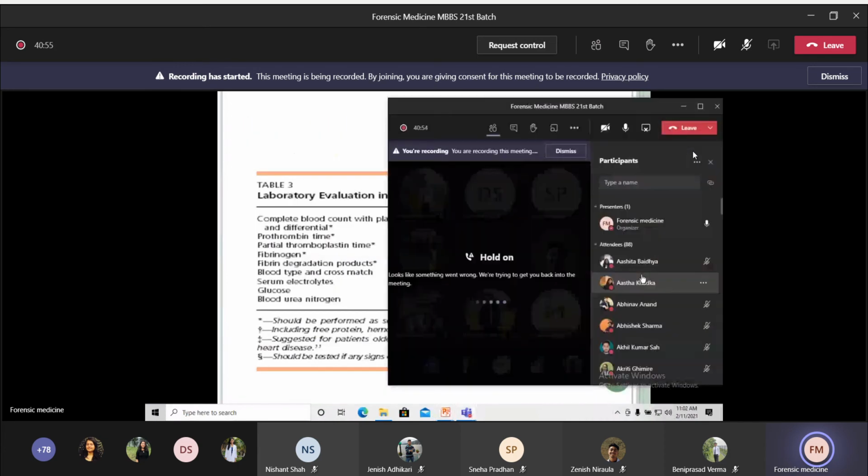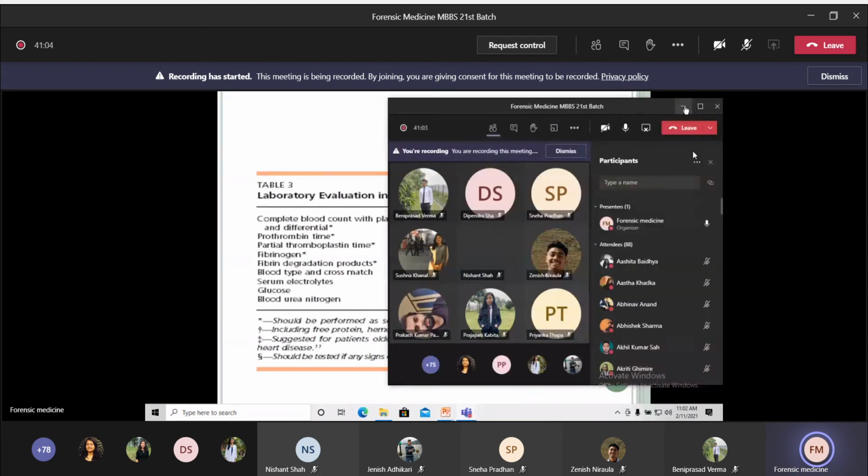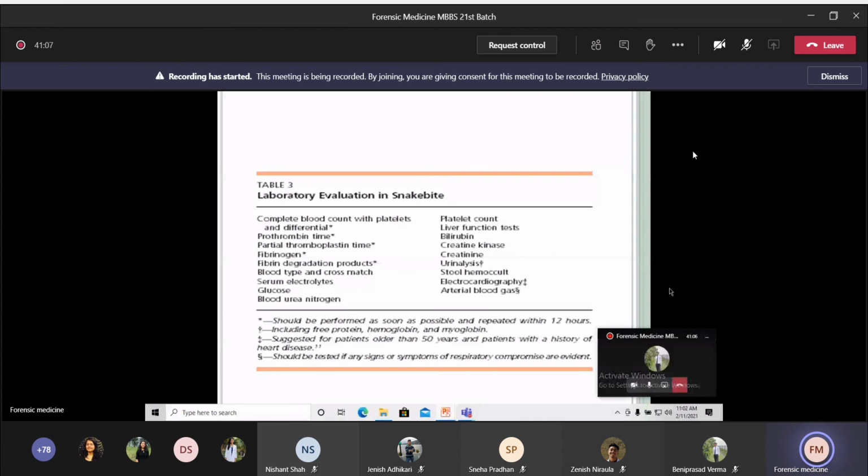These are the lab tests you need to do immediately as well as after 12 hours. You can see the asterisk: those tests should be done immediately and repeated after 12 hours. The rest of the tests should be done depending on the person's medical history as well as the case. So this is the lab test.